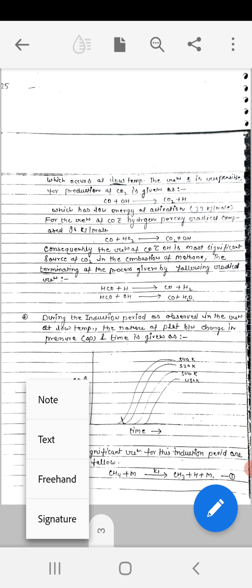The most significant reactions for this induction period are given as follows. CH4 combines with M with a rate constant of K1 to form CH3, H and M, and this is reaction number 1. In the next reaction, H reacts with oxygen with a rate constant of K2 to form OH plus oxygen, reaction number 2. CH4 combines with oxygen, rate constant K3, to form CH3 plus OH, reaction number 3. OH reacts with CH4 with rate constant K4, gives CH3 plus water, reaction number 4.